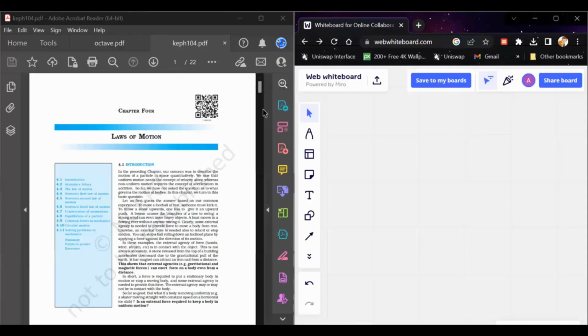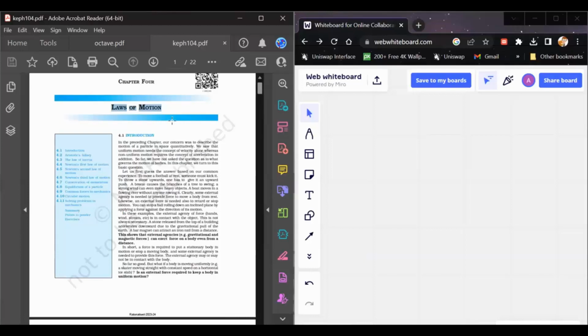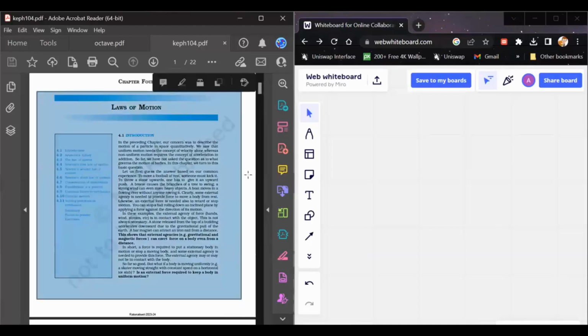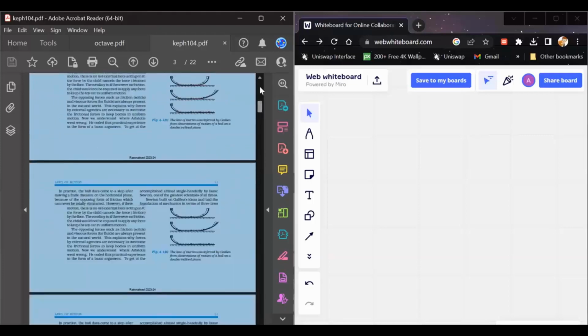Today, I'll be discussing this chapter, which is a core chapter of mechanics for your JEE preparation. This is basically your laws of motion. All the coming chapters will be applying the principles of laws of motion in some ways, so it is important to understand this chapter. I'll be giving a brief description of this chapter, and after that, I'll be moving to the exercise part of this chapter, which is quite interesting.